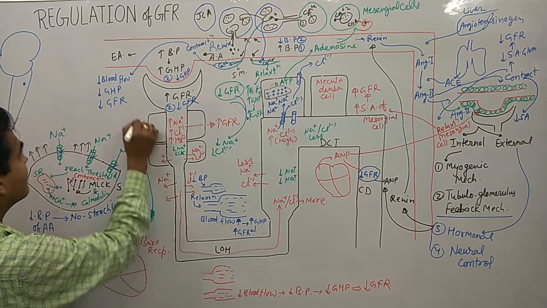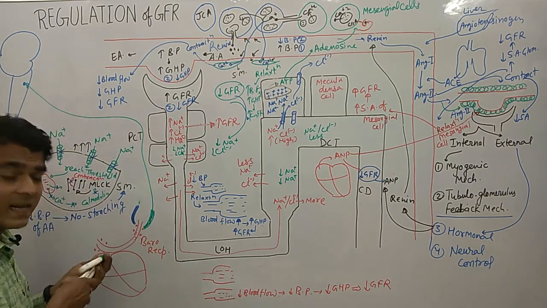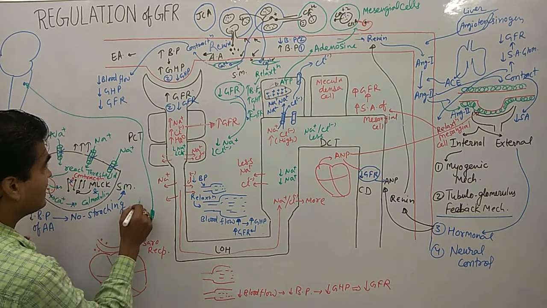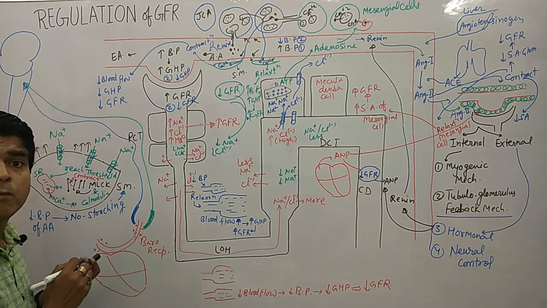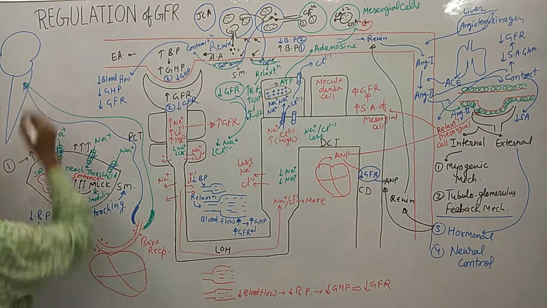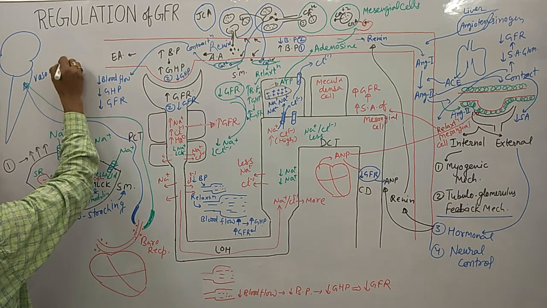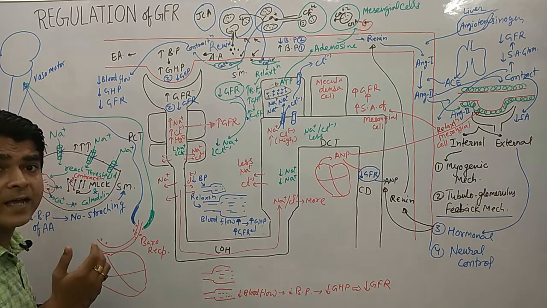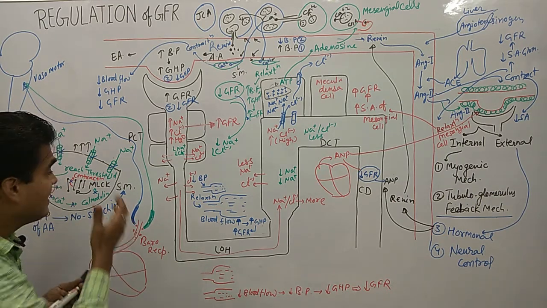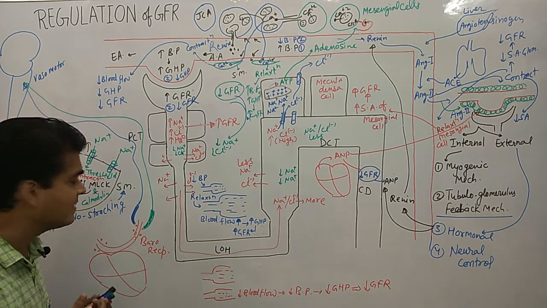Nerves are connected with the medulla, and this area is basically the vasomotor center, which is also able to control the cardiac activity. It is able to sense the decrease and increase in the blood pressure.